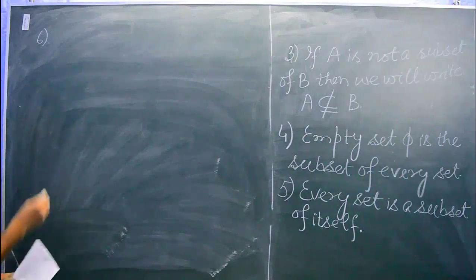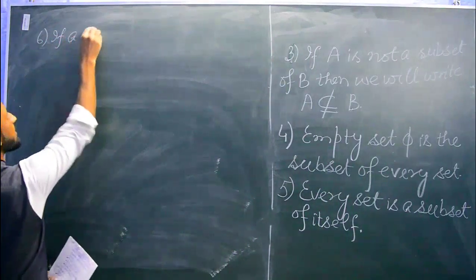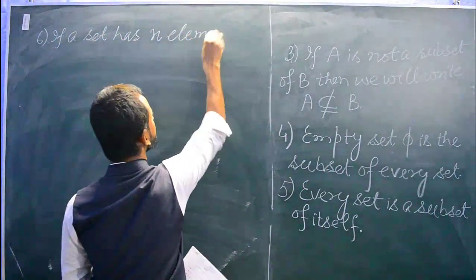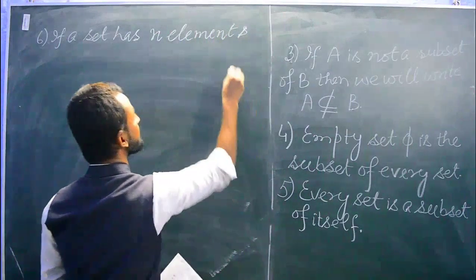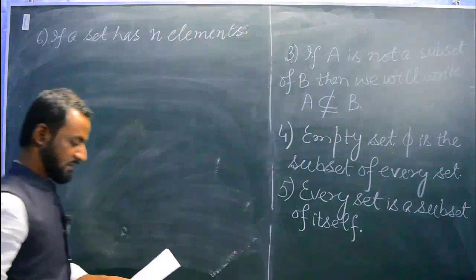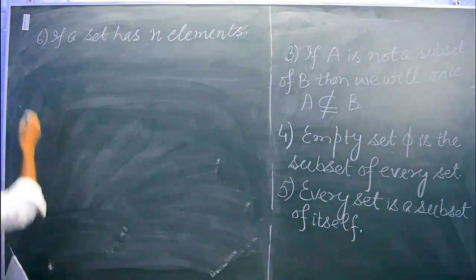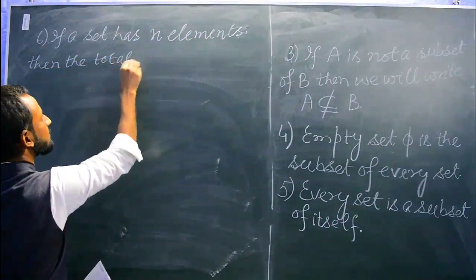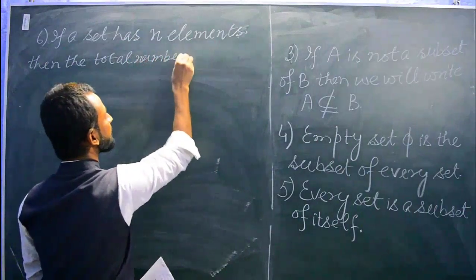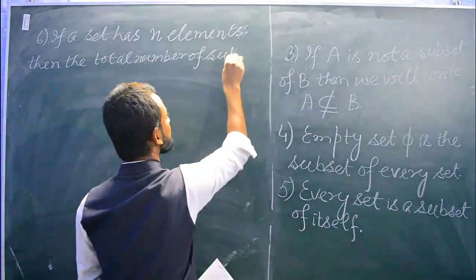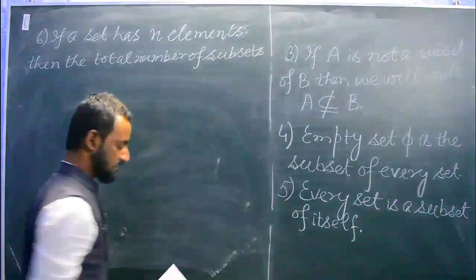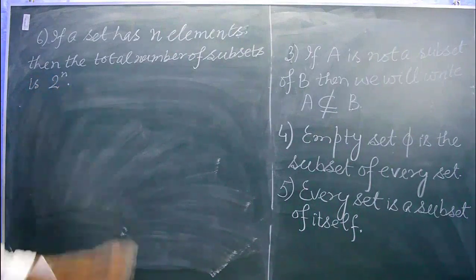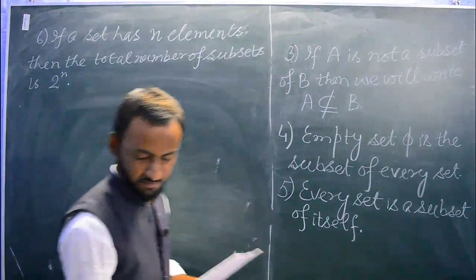Next point number 6: if a set has n elements, then the total number of subsets is 2 power n. Okay, we will use this property in power set also.